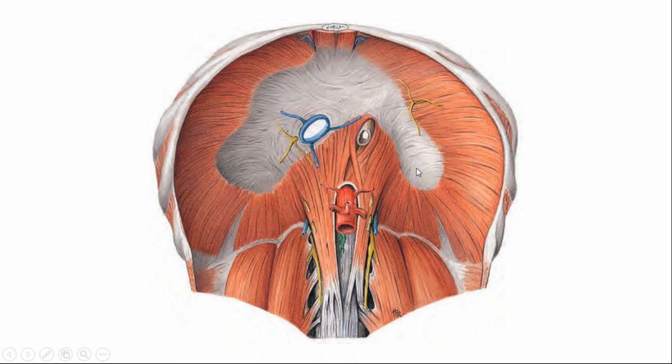So because it's an angle, this angle helps in closure of the esophageal opening, and this angle, we have few muscles which are not very effective.